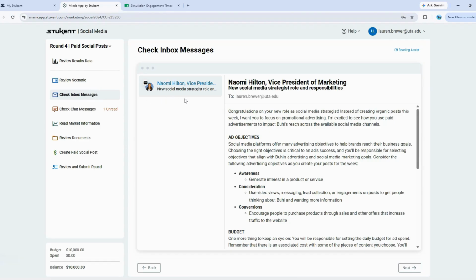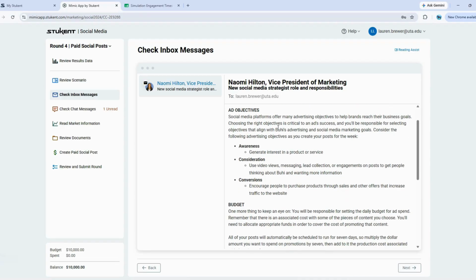If you remember, we get an email from the Vice President of Marketing each week, and this gives us information. So now we are a social media strategist. And instead of creating organic posts, we are focusing on promotional advertising. So in this round, we have to make some different decisions than we did from the organic post rounds. One of those changes is now selecting an ad objective. So I encourage you to read through this information, read through the 3 types of goals: awareness, consideration, and conversions.